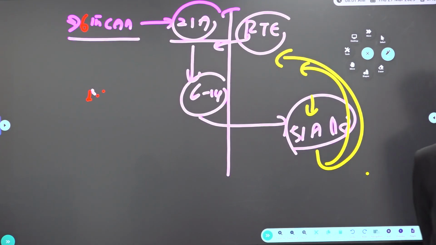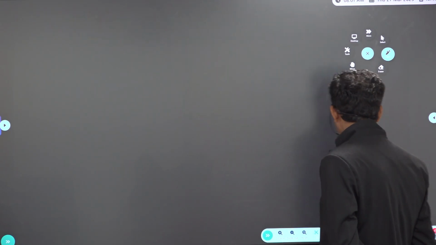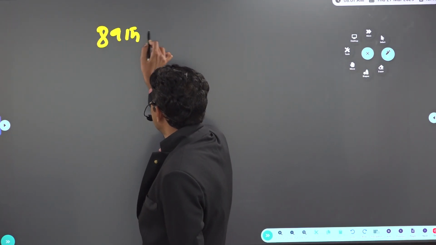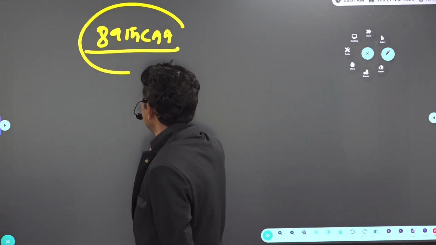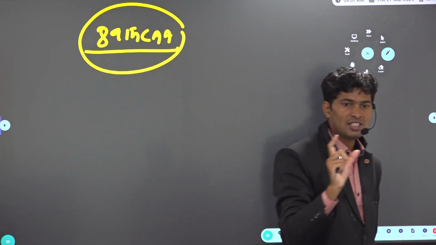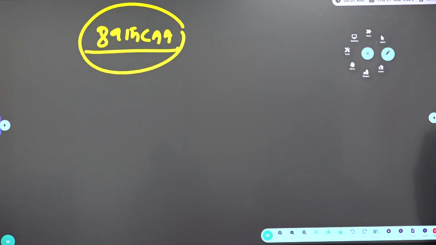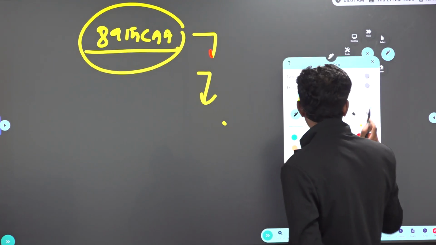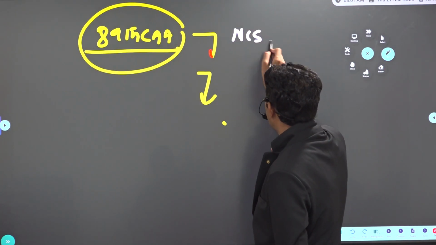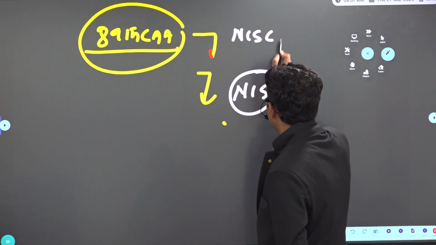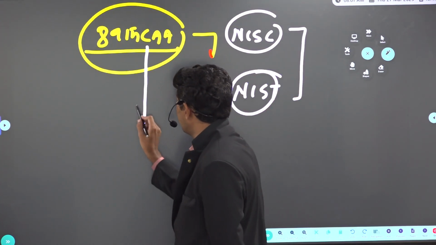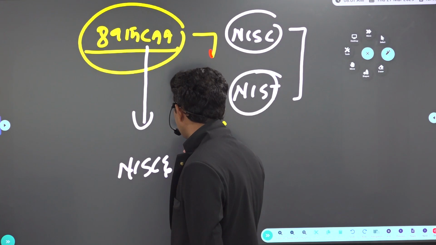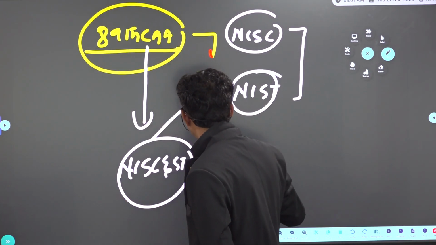Then 89th CAA. What is this 89th CAA? Earlier, for SCs and STs together there was only one single constitutional body. What was that? NCSCST. What is NCSCST? National Commission for Scheduled Castes and Scheduled Tribes. But by the 89th CAA 2003, they bifurcated. What did they bifurcate? Into two. National Commission for Scheduled Caste is separate. National Commission for Scheduled Tribe is separate. So earlier, a single constitutional body was there, and that got bifurcated.